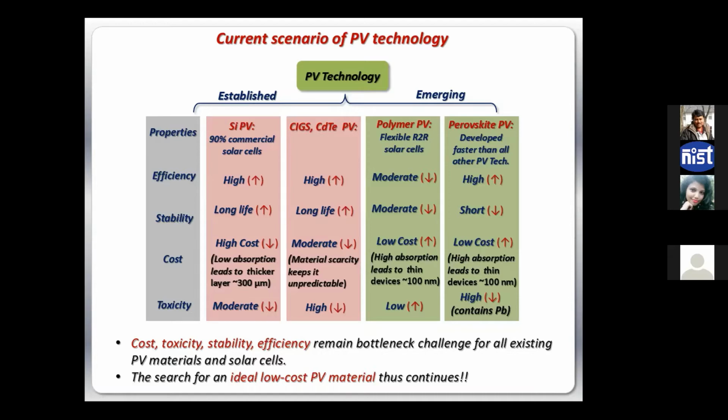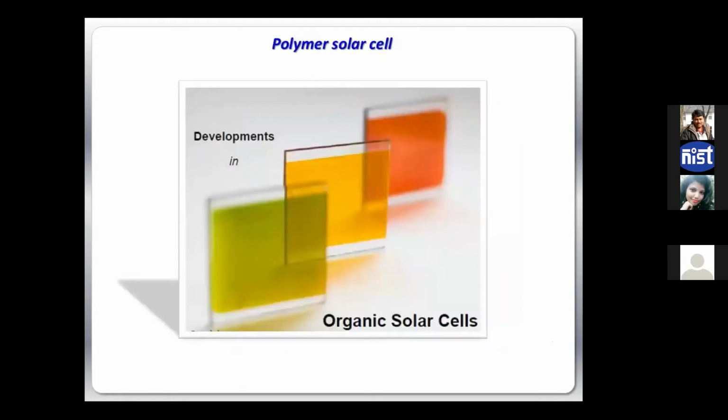The possibilities of these emerging technologies, and much research is nowadays being focused on these emerging solution processable flexible solar cells. And that is why I would say the cost, toxicity, stability, efficiency, these are the four pillars which keep us running in the hunt for the ideal low-cost PV materials, which can bring all these facilities and advantages on a single plane. Right. So I will basically talk about three technologies here: polymer solar cells, perovskite, and isostatic. Let us start with polymer solar cells.